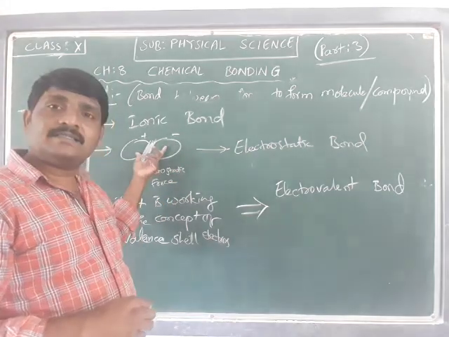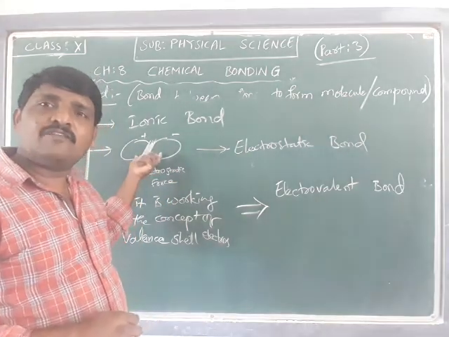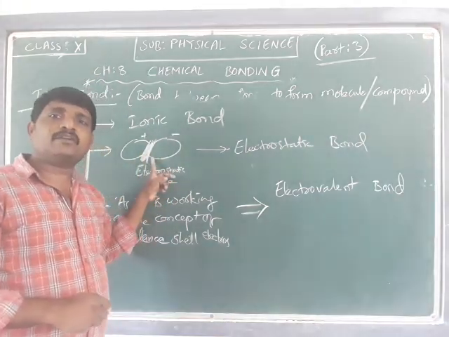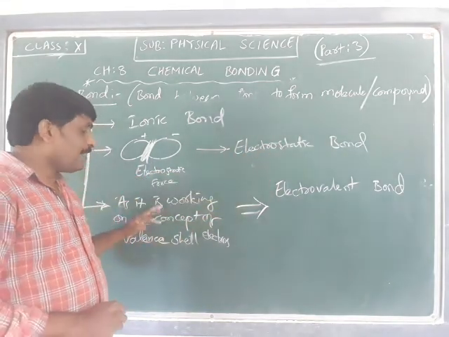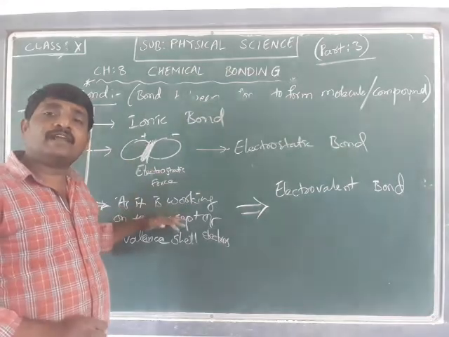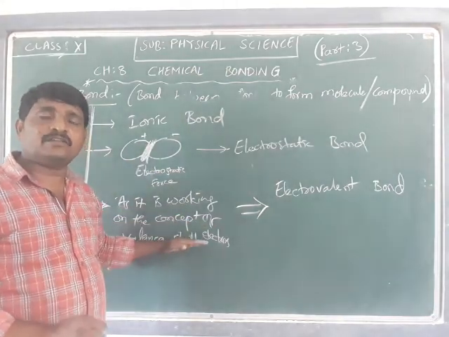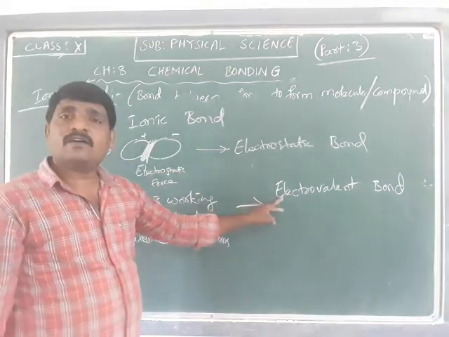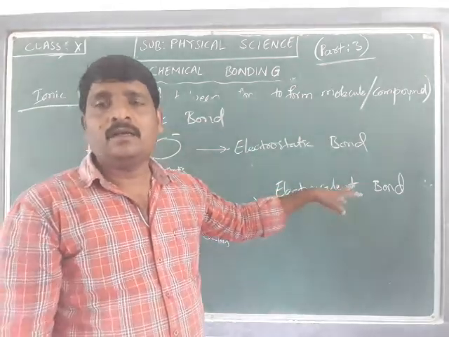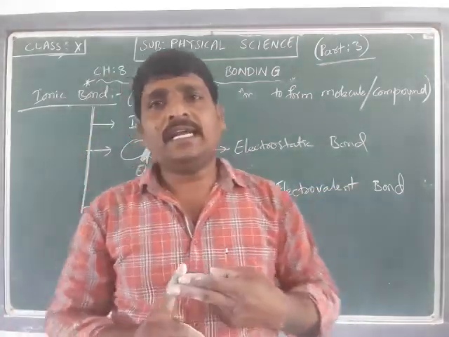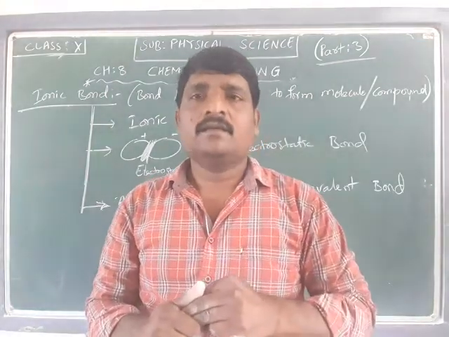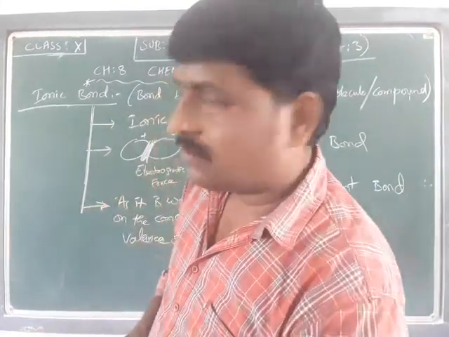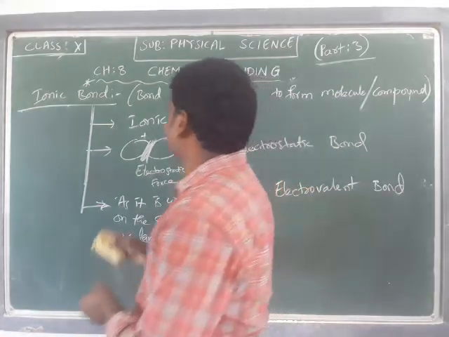As the existence of the bond between the ions is due to the electrostatic force, it is also called an electrostatic bond. And as the concept of ionic bond works based on the valence shell electrons or valence electrons, it is called an electrovalent bond. So ionic bond, electrostatic bond and electrovalent bond are one and the same. Fine. This is a small introduction about that.